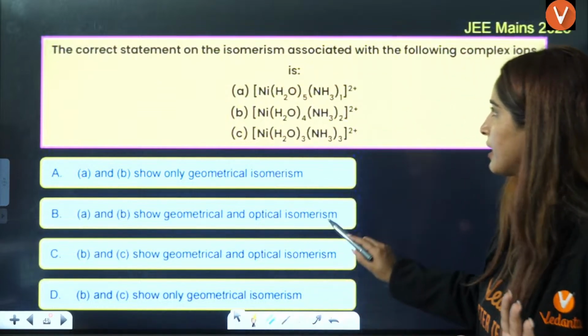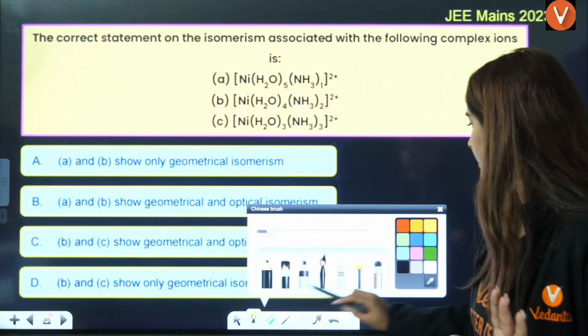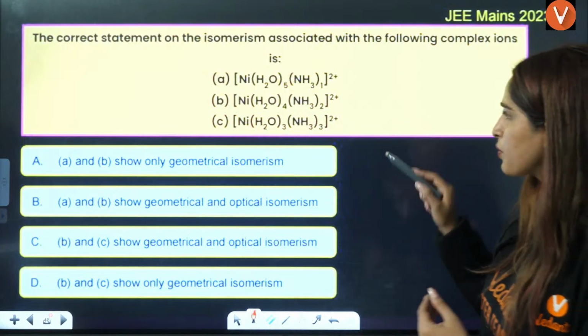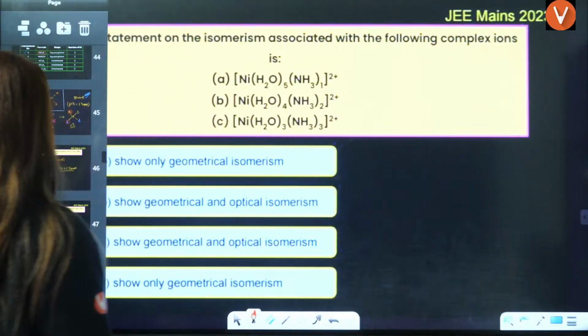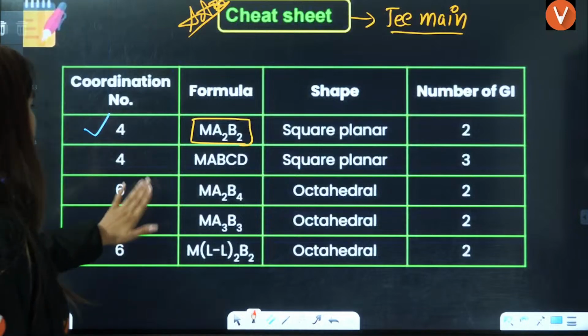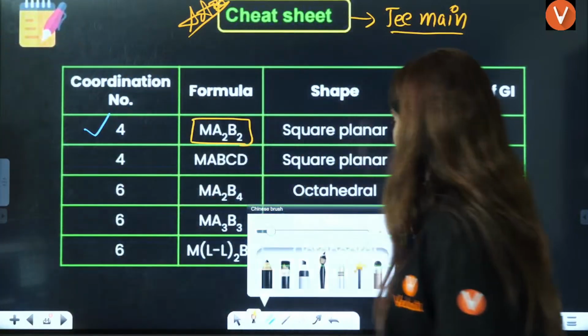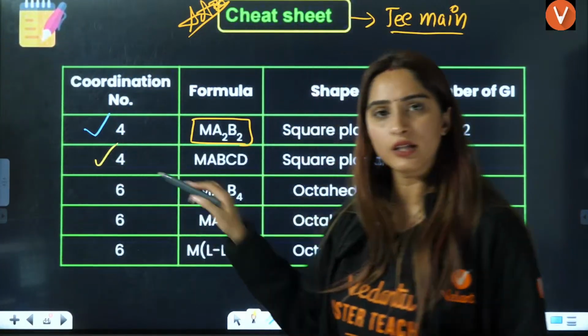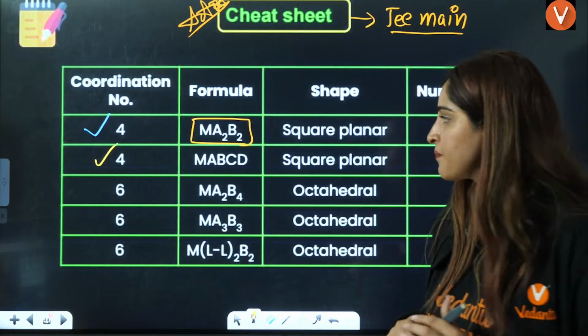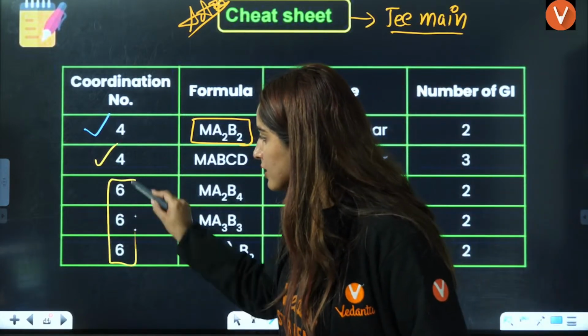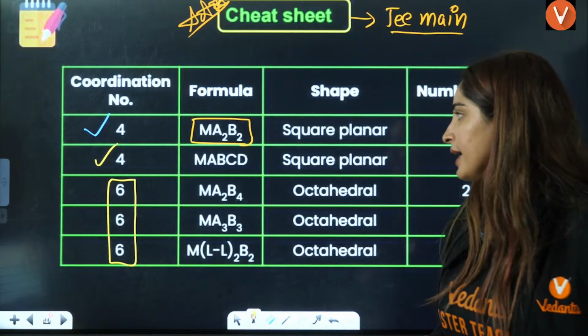Next question here is the correct statement. Acha, this we have not done. Octahedral we have not done till yet. I was just teaching you square planar. This we have done, the question also we have done based on this. Now we will talk about octahedral here, right?